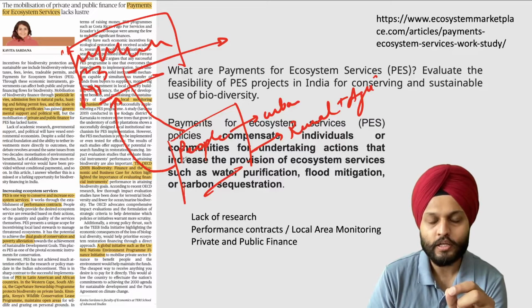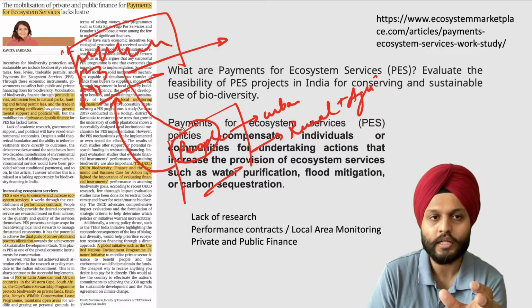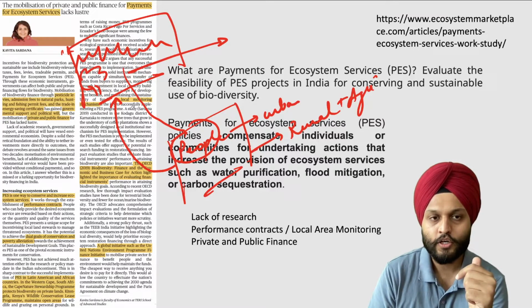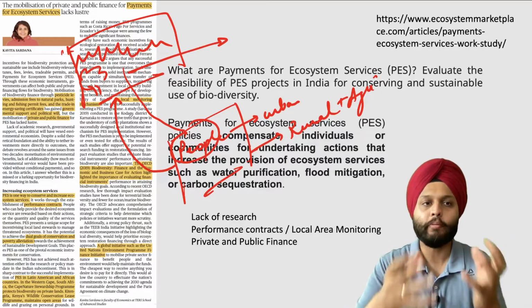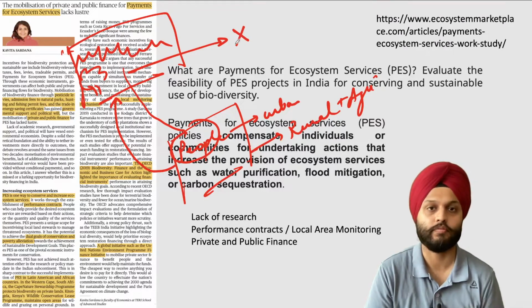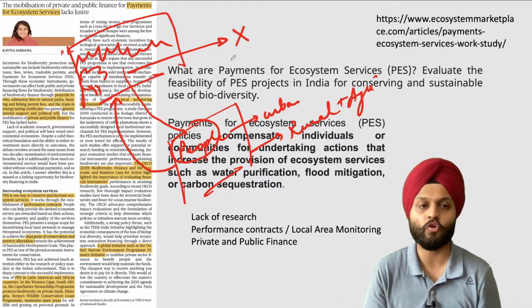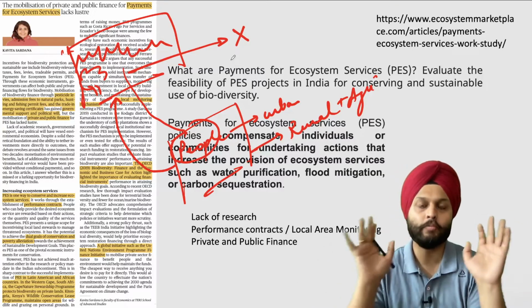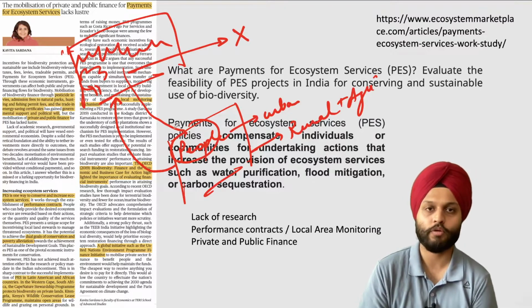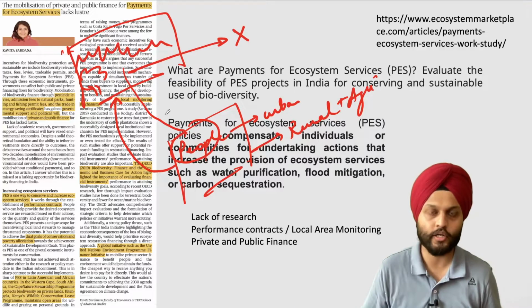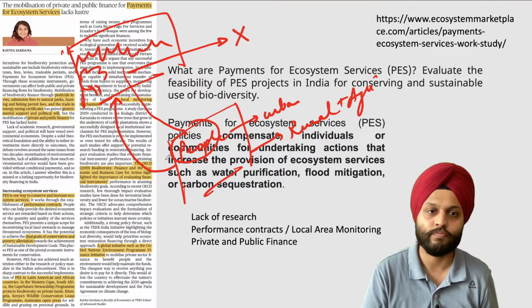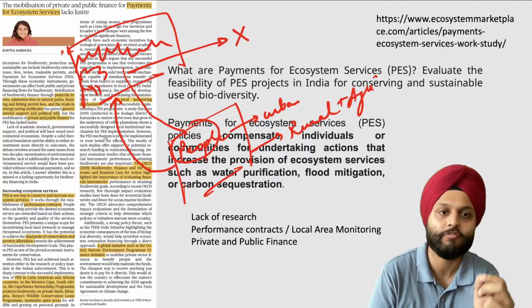So it is in their interest that the ecosystem is conserved and protected. So they can be provided some monetary benefits, some financial incentives, so that they don't do any other activity. Rather, they are focused on protecting the local environment. They don't cut the firewood. They don't spoil the drain. The water that is flowing, they protect it. They don't throw their waste, so water pollution does not take place. So incentivize them by giving payments.